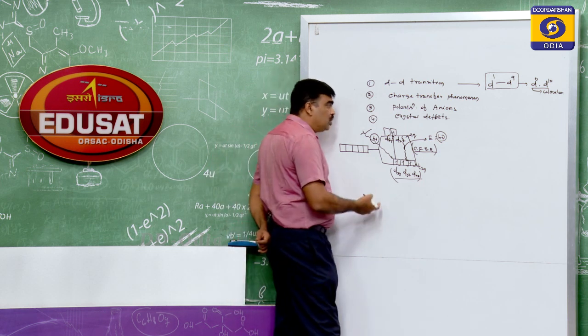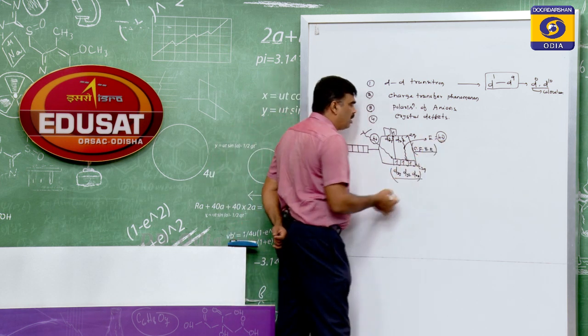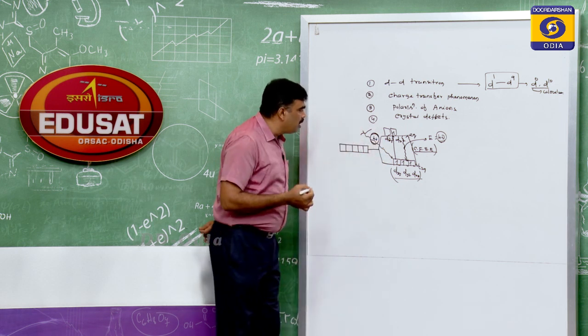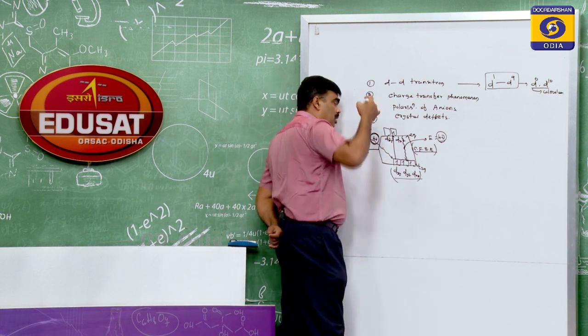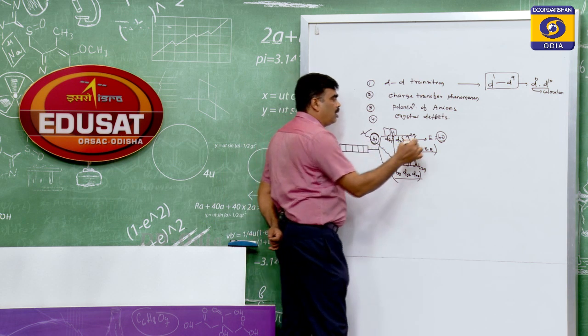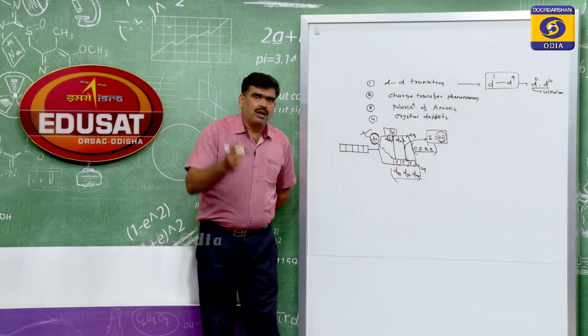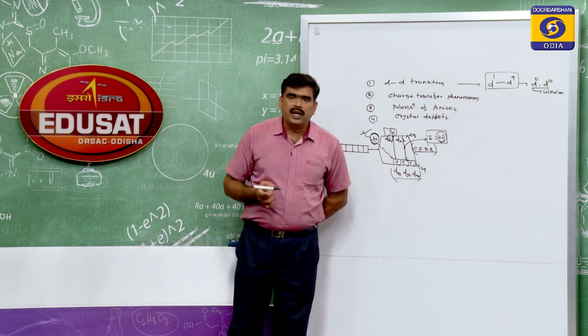So the substance looks the emitted color, not the absorbed color. It might have been absorbing a particular color of radiation, but which color will it look? The color which it emits, it will give you that color. That is called the complementary color.